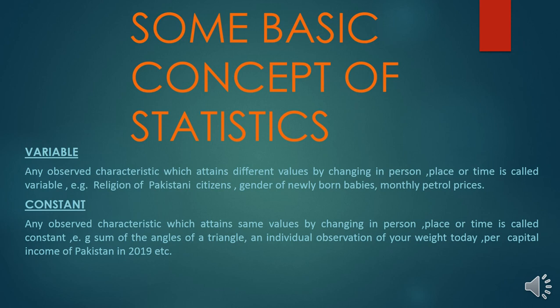Per capita income of Pakistan in 2019. In a particular year, the income of Pakistan will remain constant. However, it will change in the next year or some other years, but in that year it will remain the same. So we can say that a variable is that quantity which can be changed according to time, person, or place, but a constant is that quantity which cannot be changed according to person, place, or time.